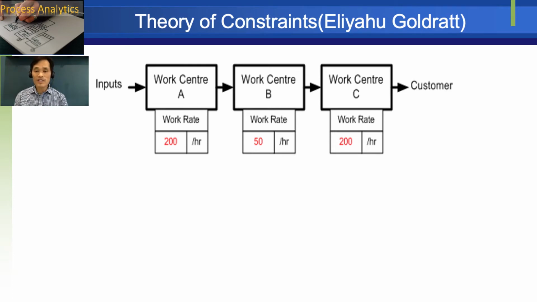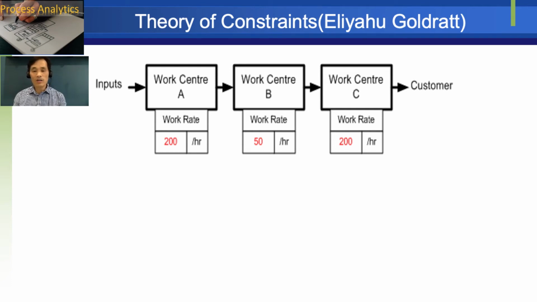If a company decides to improve activity A or C, it will have wasted its resources, as that improvement will make no difference to the overall work rate. Only by improving activity B will an increase in overall work rate be achieved.